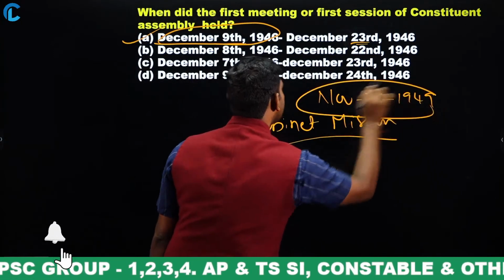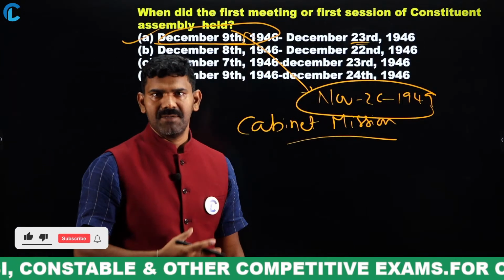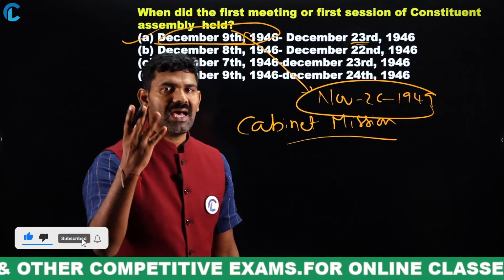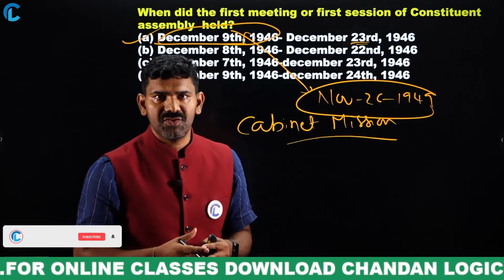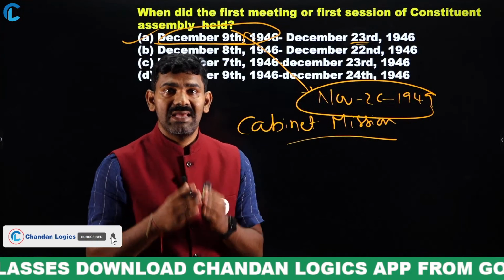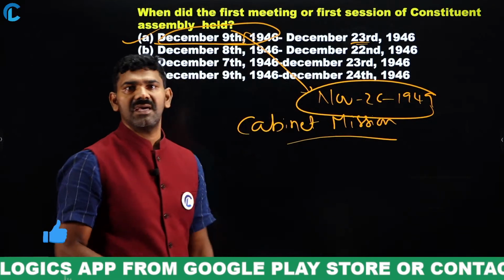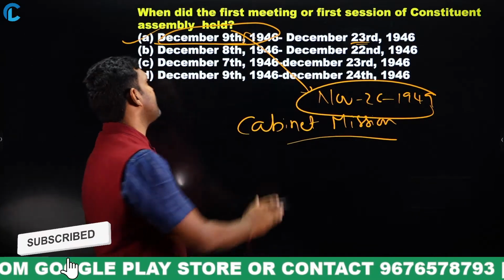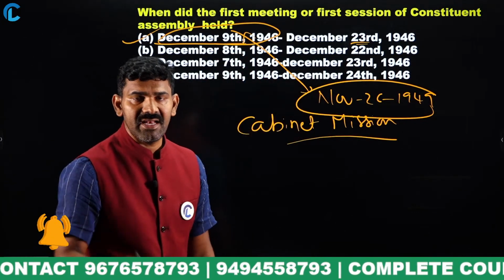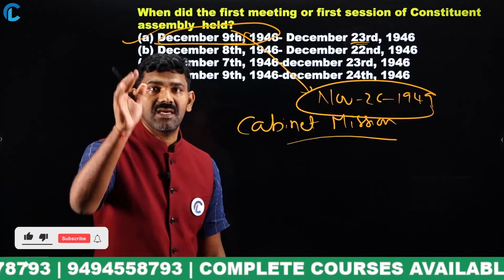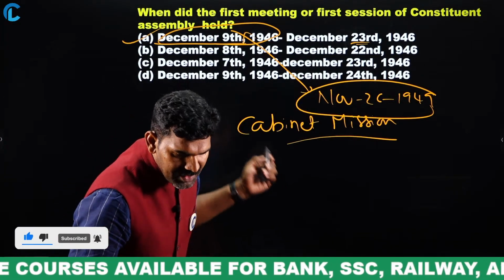1949. So you can say this is the duration of the Constituent Assembly or the framing of the Constitution. Every time people ask what is the duration the Constituent Assembly took to prepare the Constitution, we say 2 years, 11 months, 18 days. How is it calculated? Based on this calculation, we got this answer. Is that clear? So from December 9th, 1946 to November 26th, 1949, we get 2 years, 11 months, 18 days. That is how we arrive at the conclusion. Is that clear? Yes. Very, very important.